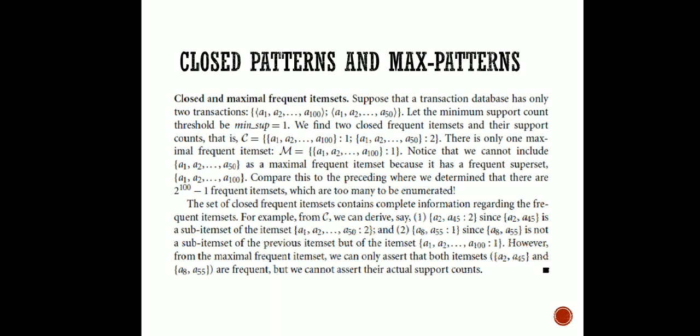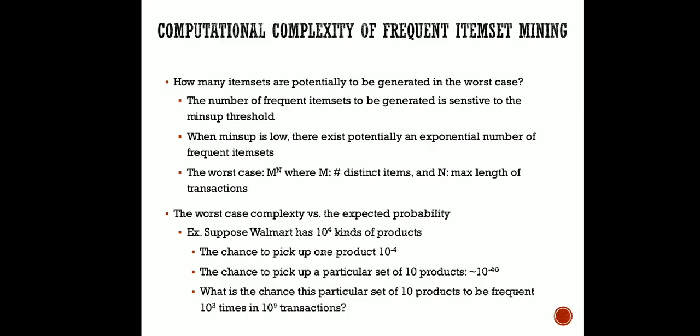Okay, so these are the examples of finding out the maximal frequent item set and closed frequent item set. Though we are not going into more details of this, we have learned it just to understand the basic concepts. But our main goal is different in this lecture.